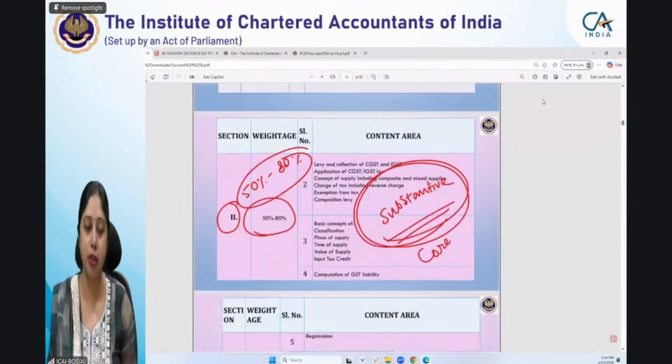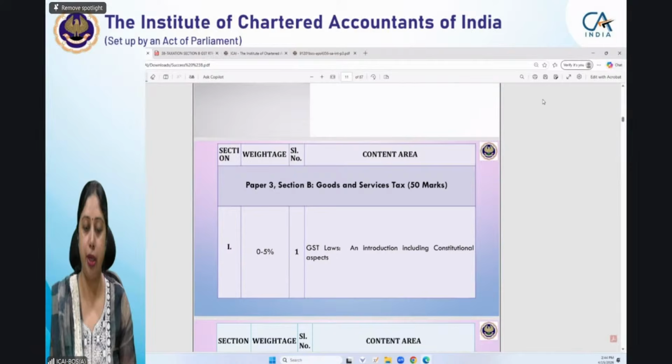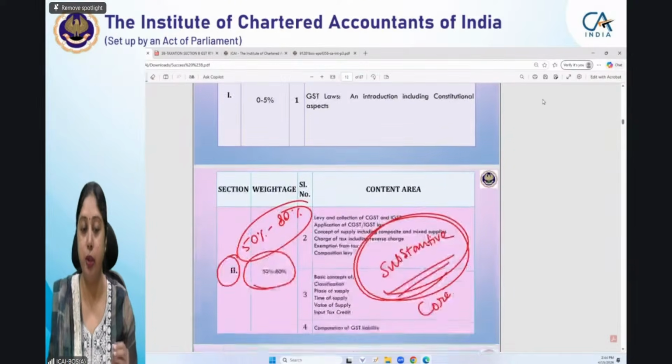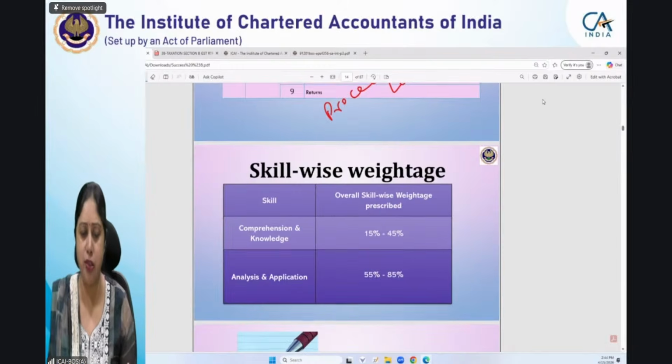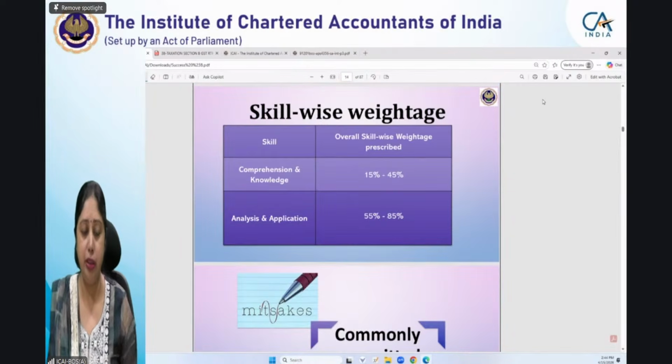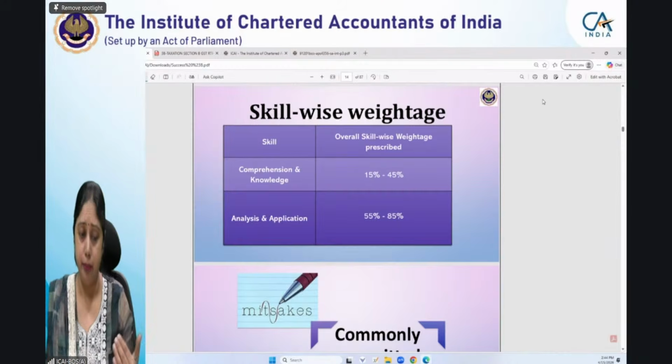And then comes the basic concepts of GST or introduction part, that is chapter 1, that is GST in India and introduction. That has a weightage of 0 to 5%. So accordingly, you have to keep time for revision also. When you are revising your concepts, then also this sequence has to be followed. This is the scale-wise weightage that you can refer. Most of the questions are analysis and application based, and some questions are directly theory-based questions.